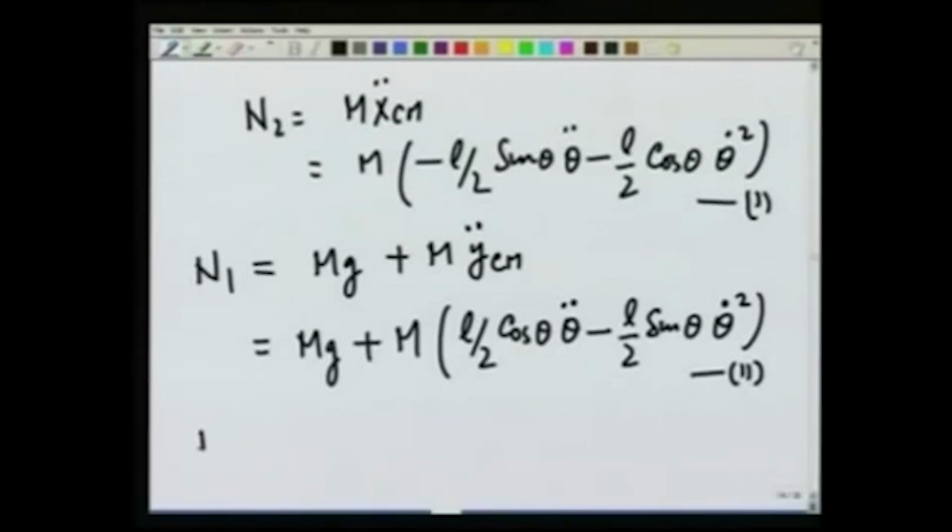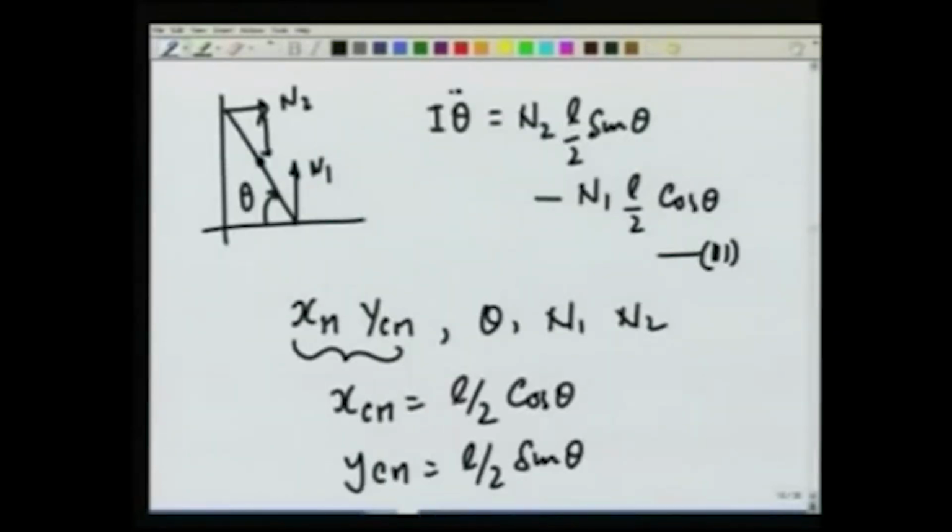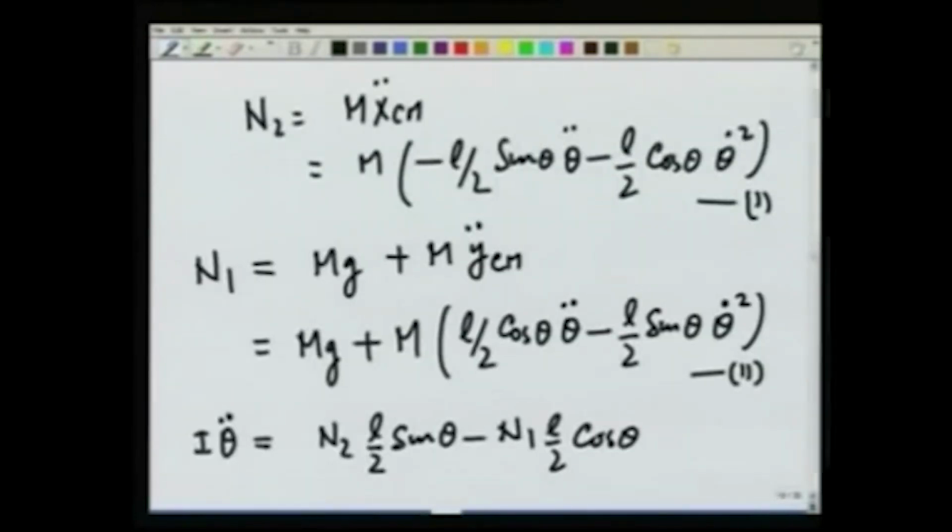Similarly, I theta double dot is equal to N2 L over 2 sine theta minus N1 L over 2 cosine theta, as we wrote earlier. Let us check that. Now, if I substitute for N1 and N2 here, let us see what do we get.